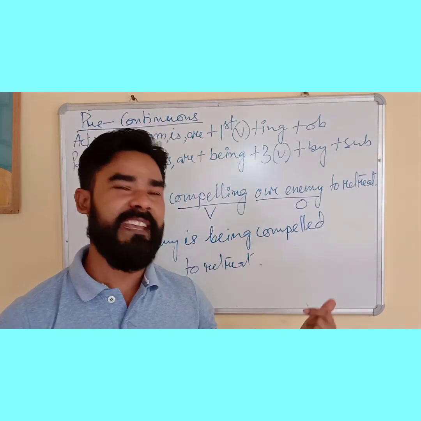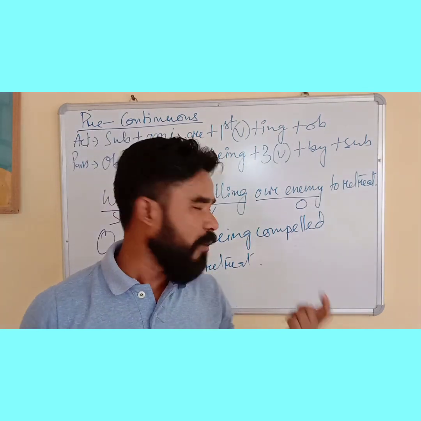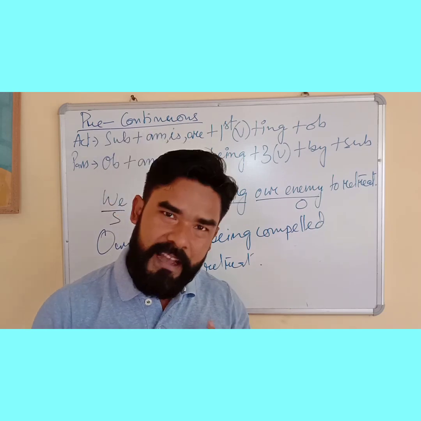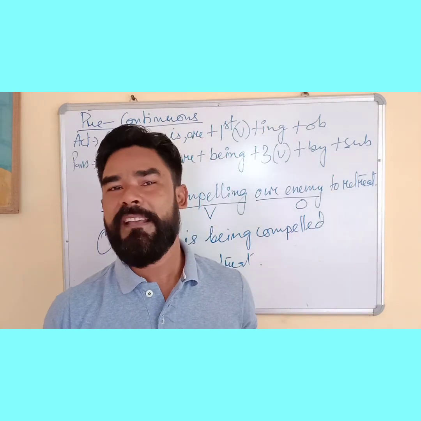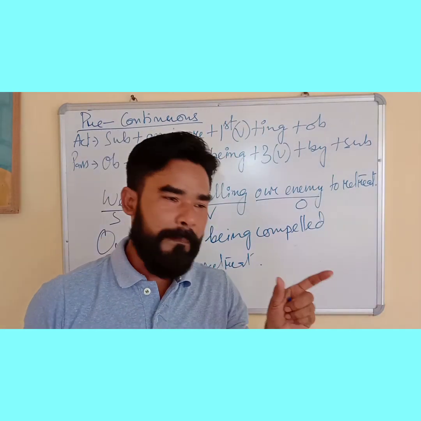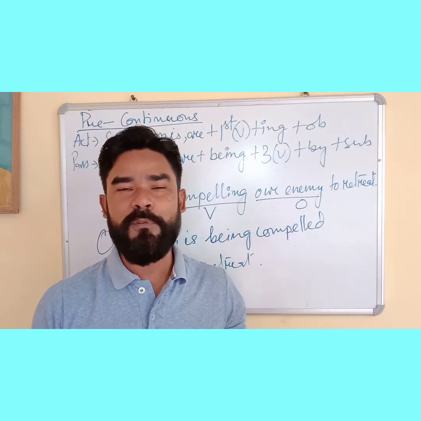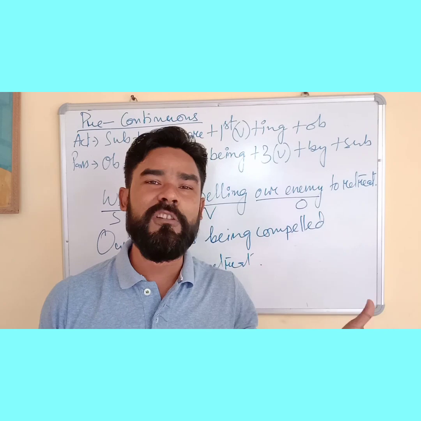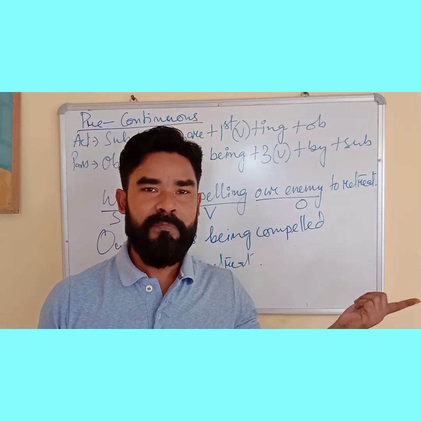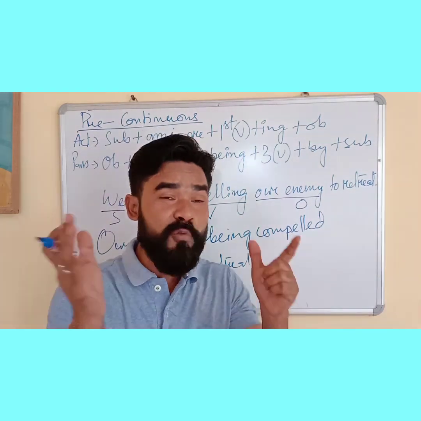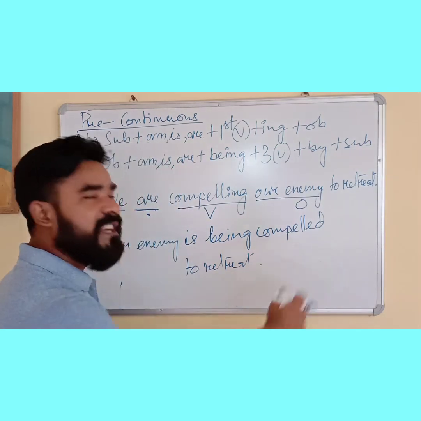Obviously, it is a known case. Our enemy will be, obviously, compelled by us, so we can write like this. For example, "The patient is being operated on." We know it is by the doctor, by the surgeon. We don't have to write and mention it here. "A student is being taught," obviously by the teacher, not by the engineer. So very simple, we can find out. When you know the common subject in passive, you can remove it.